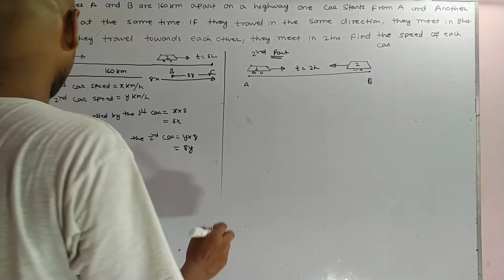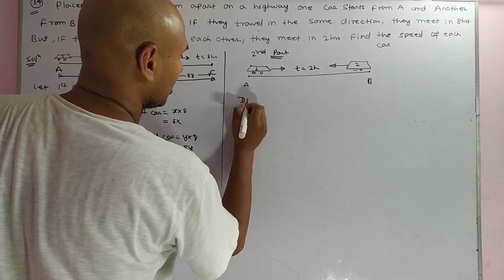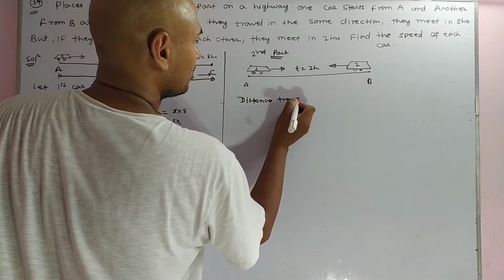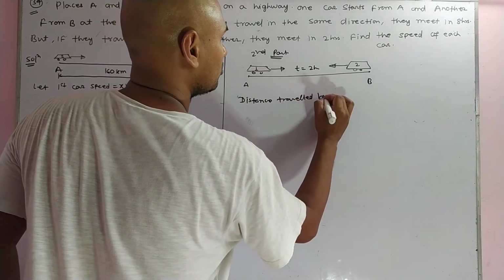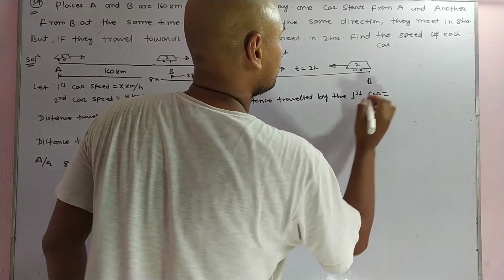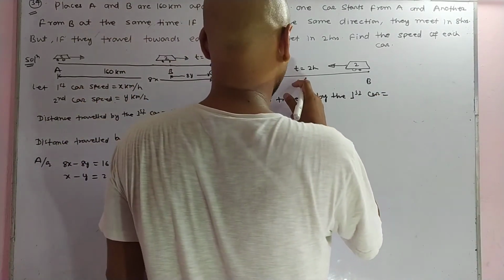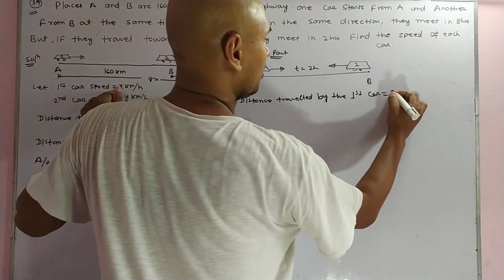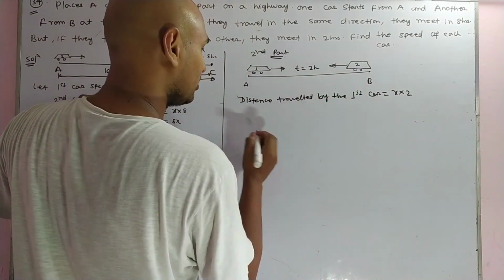In the second case, the distance traveled by the first car is speed into time. The speed of the first car is x km/h and the time is 2 hours, so 2x.